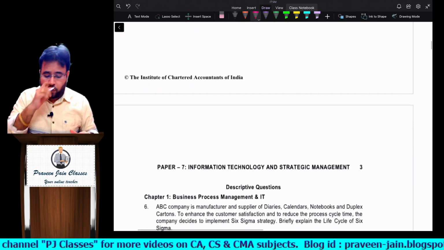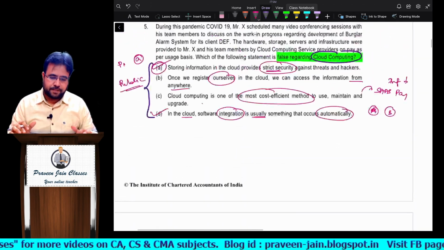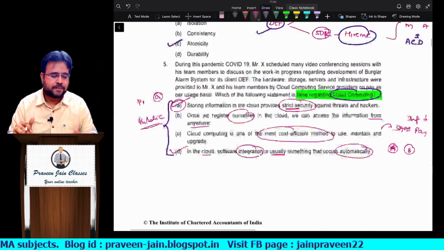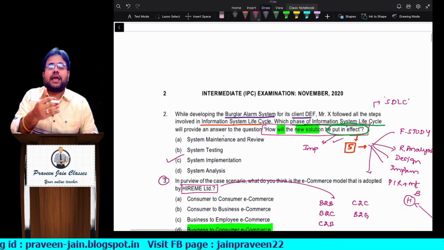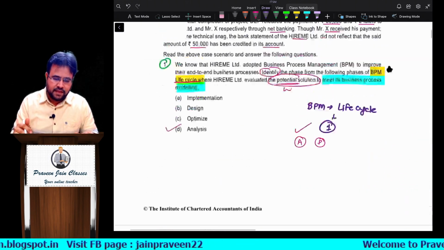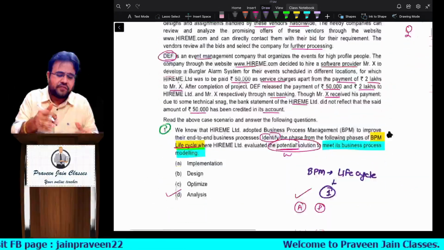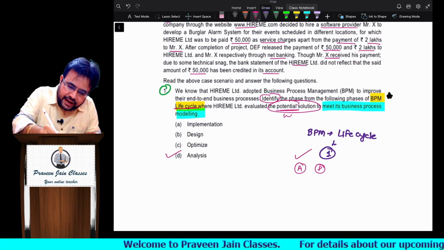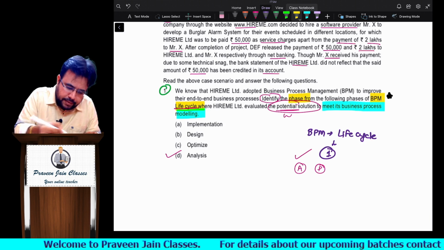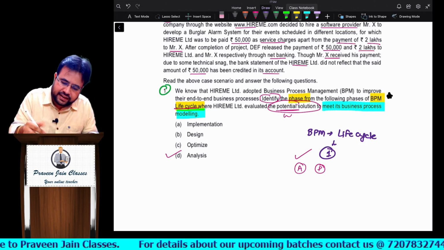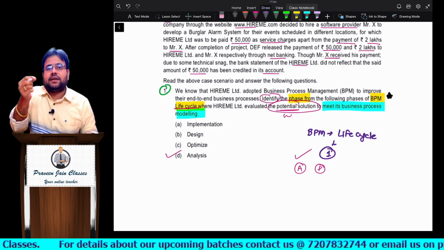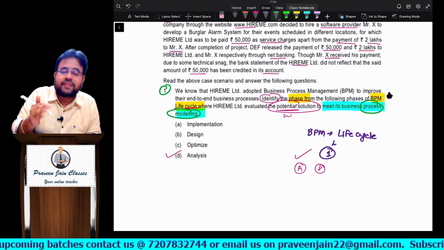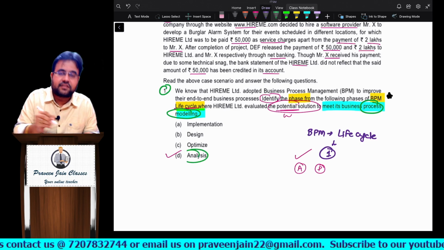Now only these many questions were given, sir. Okay, that's it. So if at all the same pattern follows for the main exam, sir, I can say the standard for MCQs is not up to the mark. Most of the time, without reading, you could have easily answered. You have to just highlight this word. Can I say phases, BPM life cycle? You could have easily told. And next, meet the business process. Now simple, even if this word is there, business modeling, that was enough for me to tell that analysis is the phase.